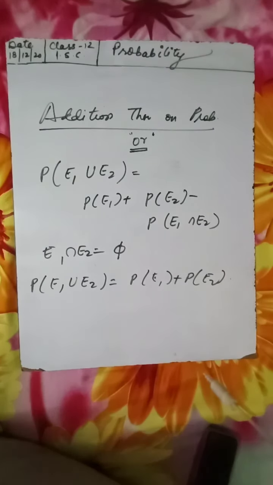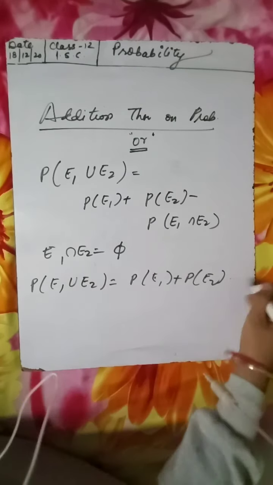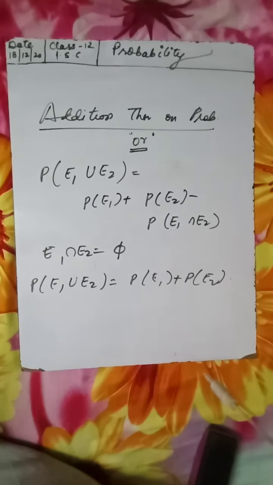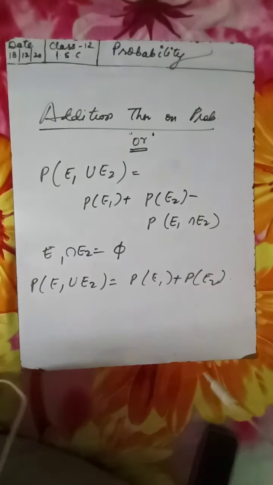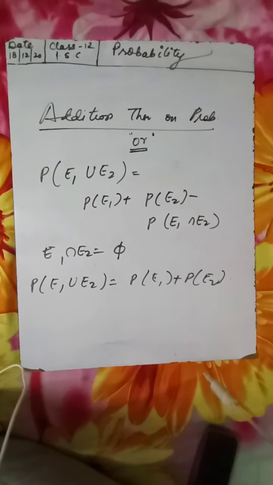This is very similar for 3 events, 4 events. This will be plus probability of E3 plus probability of E4, whatever the number of events you have in the situation. Okay, so this is called the addition theorem on probability.